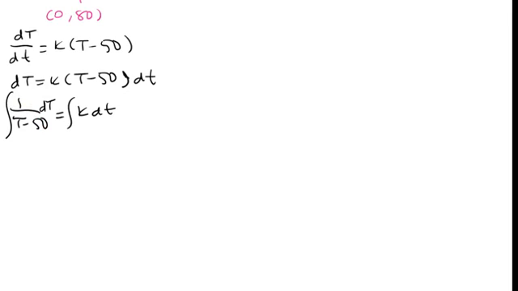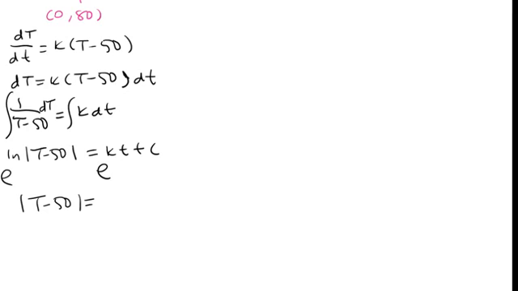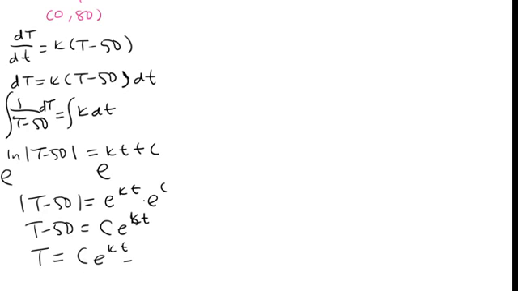So I'm going to go ahead and write natural log of T minus 50, and that is going to be kt plus C. Again, we've been doing this all chapter. Let's exponentiate both sides, and I'm going to get e to the kt times e to the C. Let's break off the absolute value and replace e to the C with just C. So T is C e to the kt plus 50. There we go. Now, what's unknown? We don't know k, we don't know C. That means we need two ordered pairs.